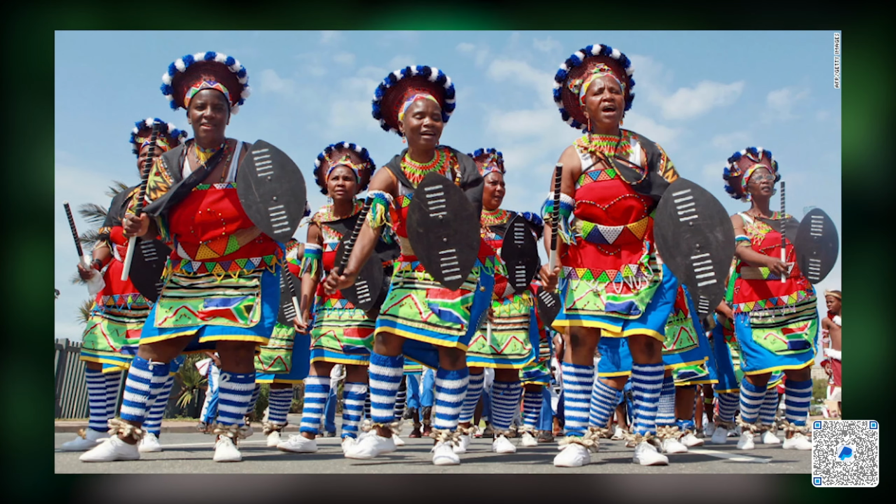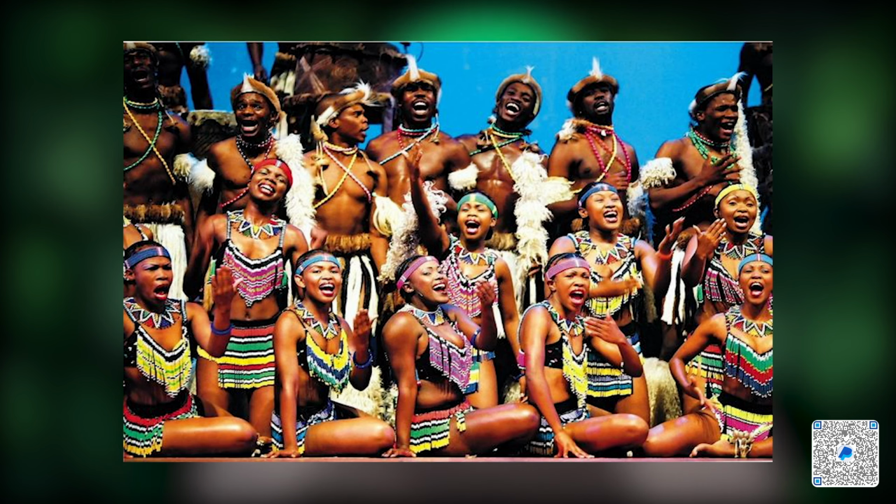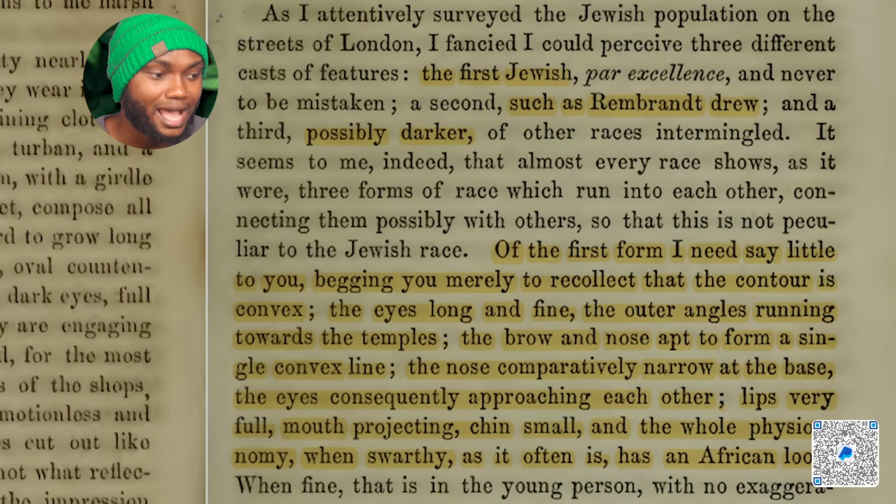So here's my question to you guys, the audience. What do Africans look like? Black people. Okay, you're talking about black people. This book was published in the year 1850. 1850, and this guy is describing the Jewish population in 1850, guys. And he's telling you that what? They had an African look, guys. Crazy. So it's very powerful stuff to realize that the Jews were black people, guys. The first cast, this first one, they had an African look.